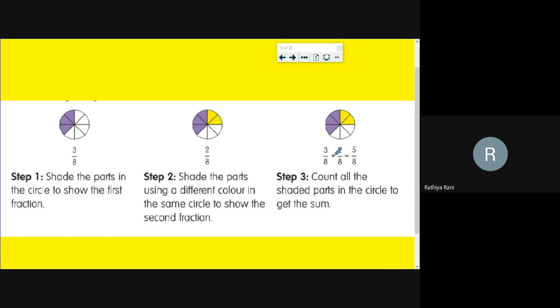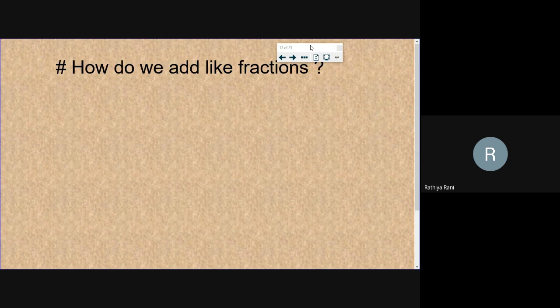So there will be 2 fractions, right? First, you shade the first fraction. In addition, you need to add the numerator of the second fraction. You have to use different colors so you can get the answer easily. Okay. So now I call Dilshit to explain how to add like fractions. Yes, Dilshit.